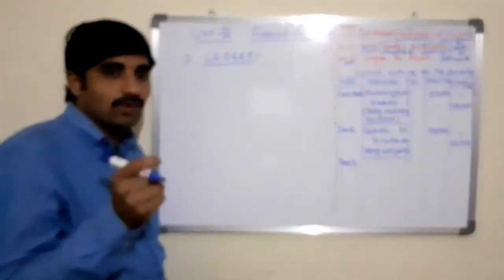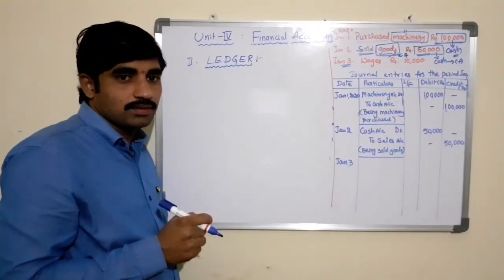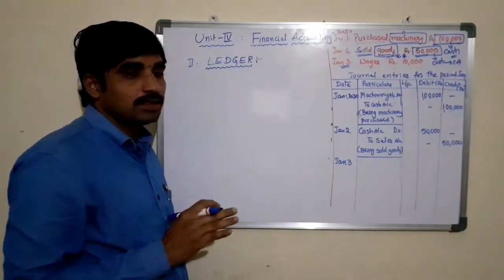Unless the word received is mentioned in the transaction, we can assume this as expenditure, meaning wages paid. If the word received is clearly mentioned, then we can assume it is income for the business. Otherwise, it is expenditure to the business.